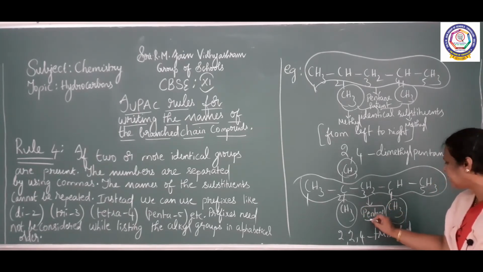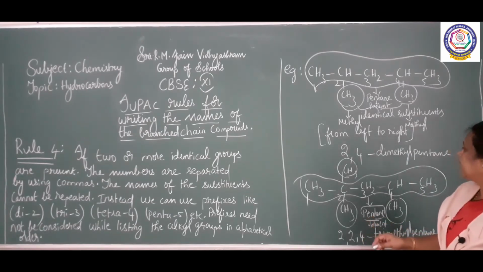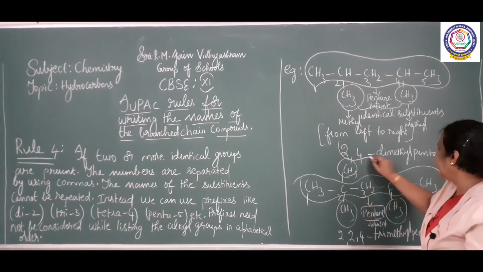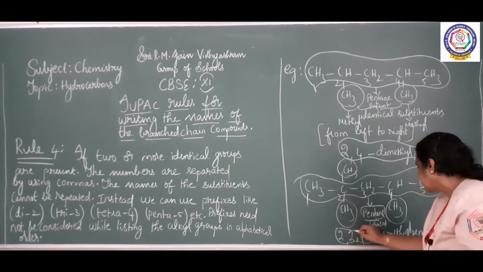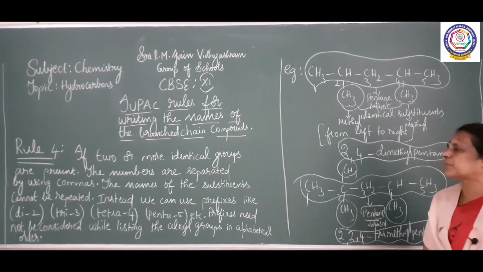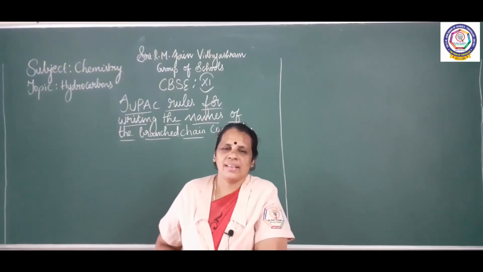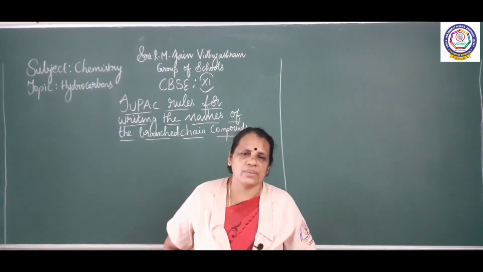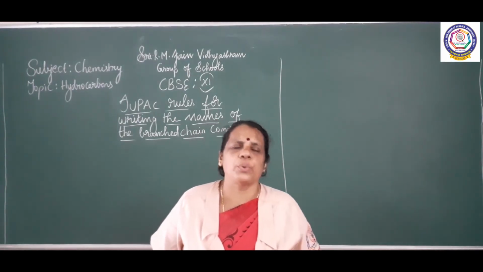Pentane is the parent. So who is the parent here? Pentane. Trimethyl pentane. 2, 4. Trimethyl pentane. So this is again another compound. I have given 2 different examples where identical groups are present. Already we have discussed 4 rules to write the IUPAC names of the branched chain compound. Now we are going to see the 5th rule.